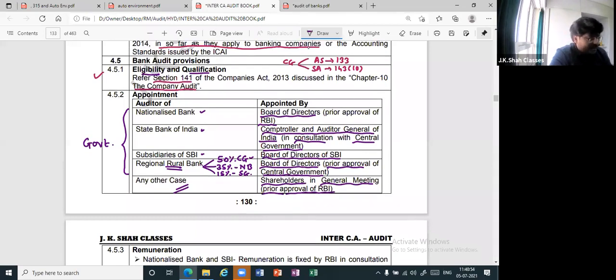Come on, manageable, yeah. Wait, tell me, nationalized bank who will appoint? BOD. But prior approval of RBI. State Bank of India, government owned entity after all. Who will appoint? CAG. But CAG will have to consult CG. What about subsidiaries? Very simple. Directly by the SBI only. So BOD. Thereafter RRB, again BOD. But prior approval of central government because central government is a major shareholder. And thereafter any other case, shareholders in a general meeting, but prior approval of RBI.